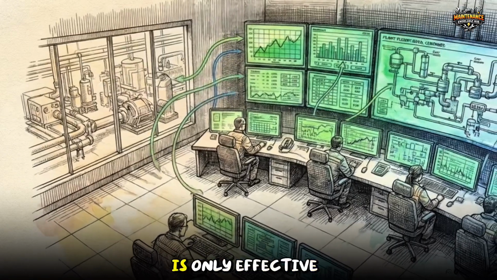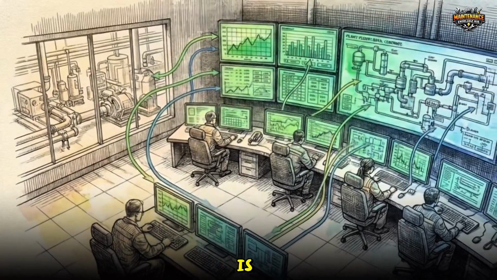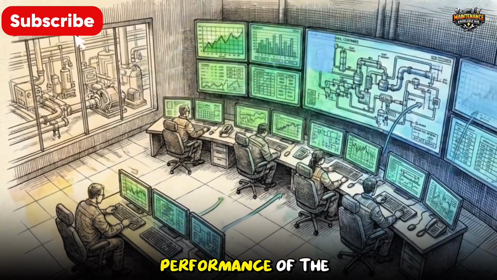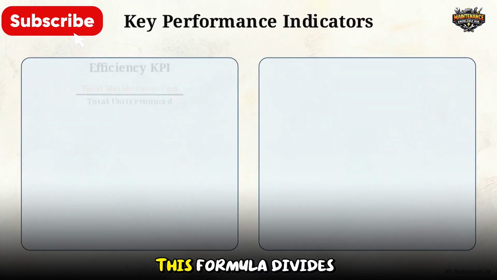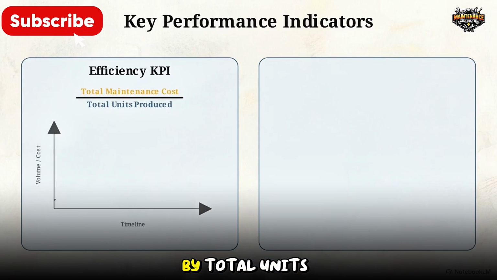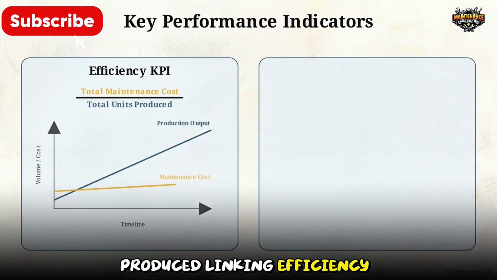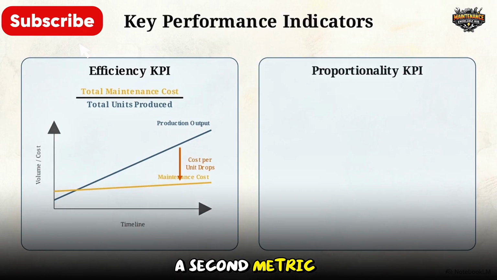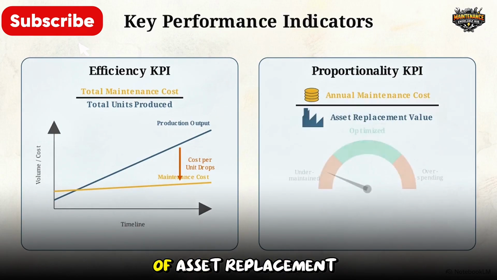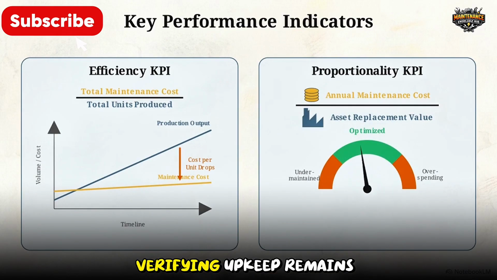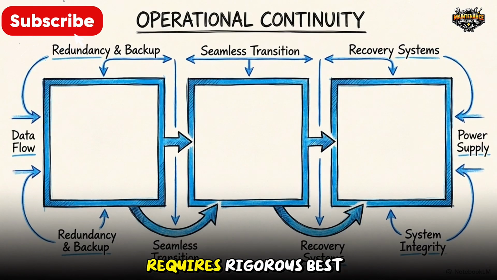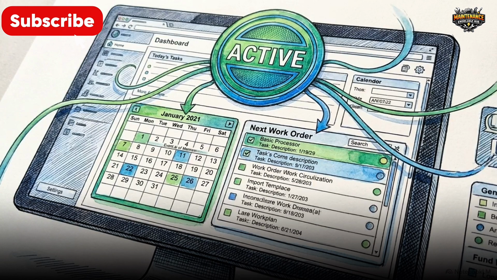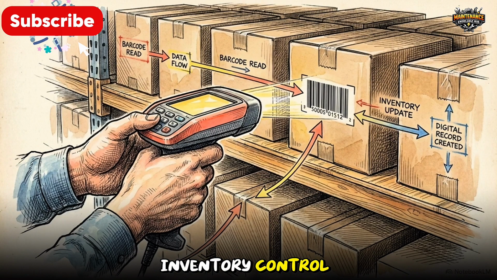An approved budget is only effective if its efficiency is continuously tracked against the actual performance of the plant. We monitor this using key performance indicators. This formula divides total maintenance costs by total units produced, linking efficiency to revenue. A second metric measures maintenance cost as a percentage of asset replacement value, verifying upkeep remains proportional to the hardware's total value. Sustaining this system requires rigorous best practices, deploying active CMMS software, enforcing spare parts inventory control, and executing root cause failure analysis.